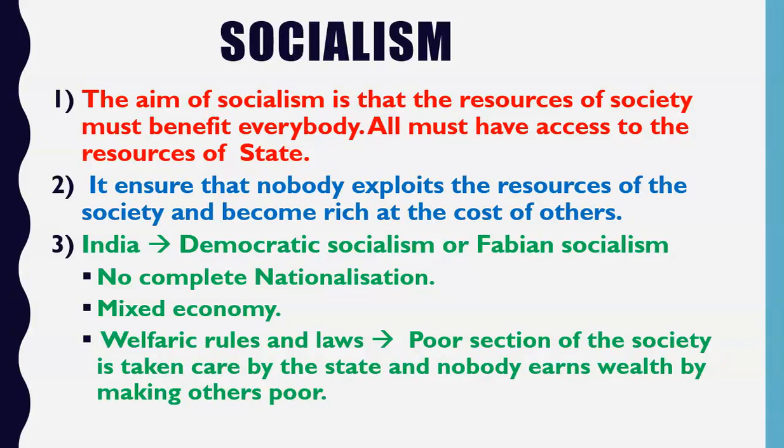So suppose there is a river and there is water in that river, and we know that water is a resource. This should not happen, that this water or this river is possessed or owned by a single person or a single group. If there is water in the river and water is a resource, then this water should reach everyone and every home. Everyone should have access to this water, because water is a very important resource. We cannot live without water. Everyone needs water for drinking and many other purposes.